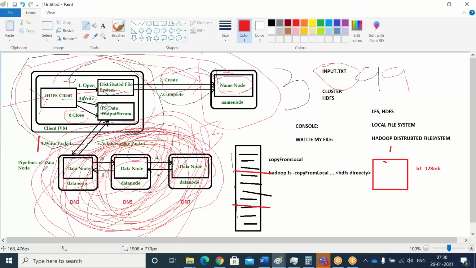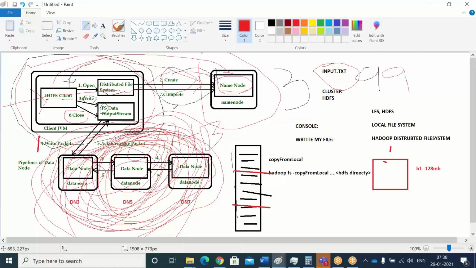And Srini, for example, we have a large file and 50% of the data is already written, but in between, because of some network issue or something, the system crashed. And once the system is up, how will it work for the same file?